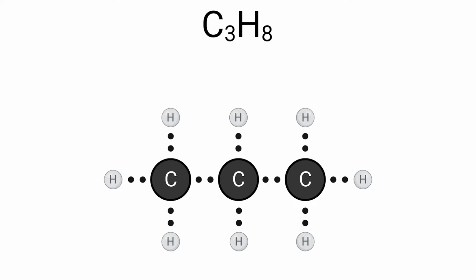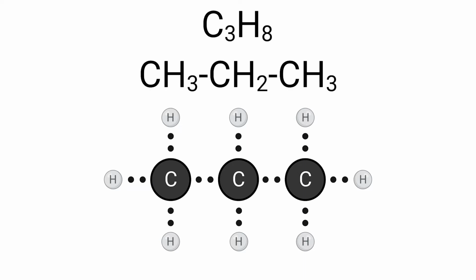We should be comfortable with Lewis structures. However, these are not the only way to represent molecules. Let's look at a few different ways to represent molecules that will be helpful later and can save time compared to Lewis structures. If we start with the Lewis structure of propane, we can see how that relates to the condensed formula of C3H8. However, just writing C3H8 doesn't tell us much about the way the molecule is arranged. We can also write it like this, which tells us more about how the molecule is bonded together.